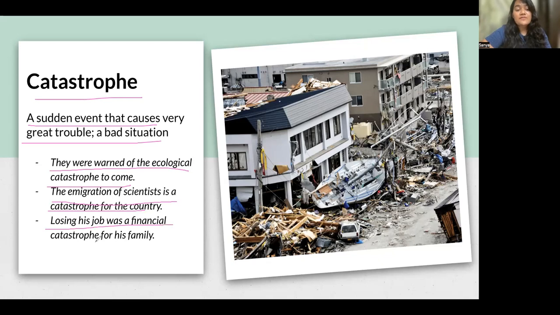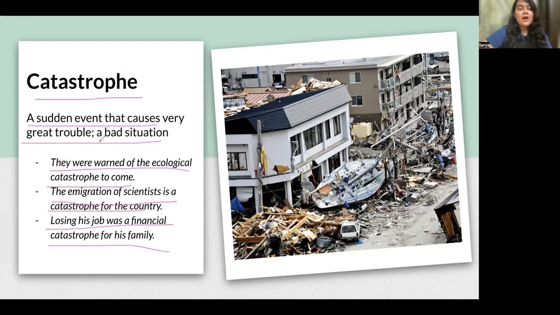Losing his job was a financial catastrophe for his family. Now, catastrophe could be in different aspects. Maybe an ecological catastrophe like earthquakes, floods. And then here we are talking about financial catastrophe. That means something bad happened in financial matters. Maybe someone lost their job and they're not able to earn anymore. So that is an example of financial catastrophe.